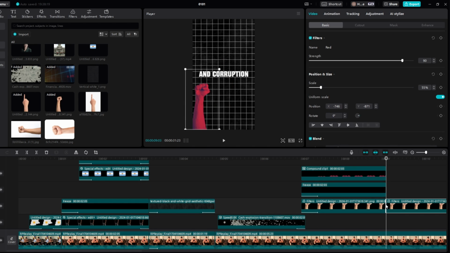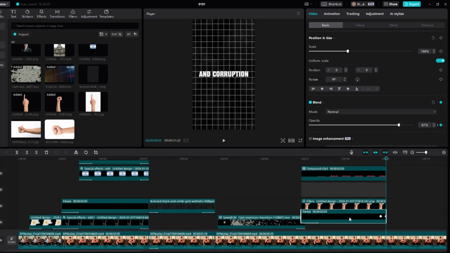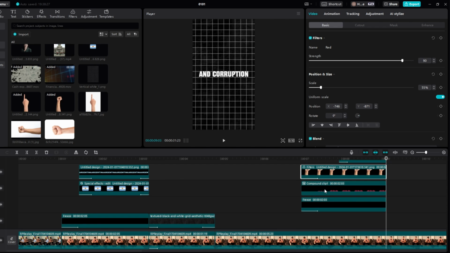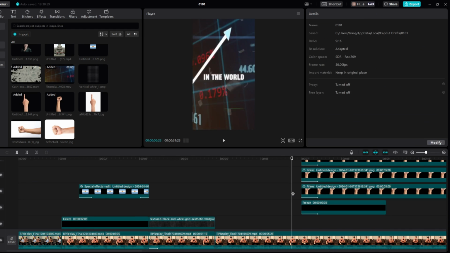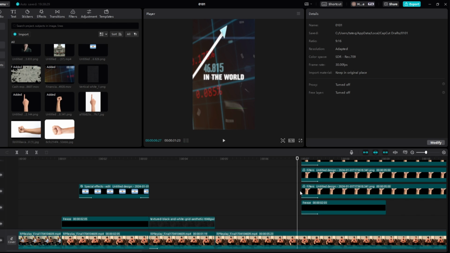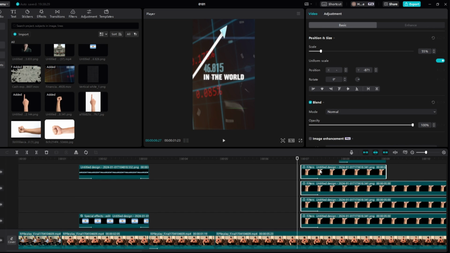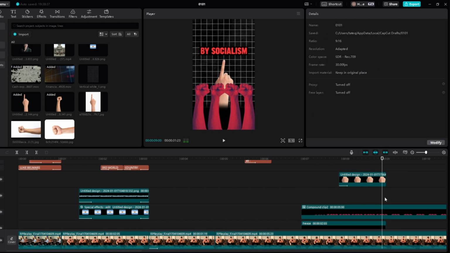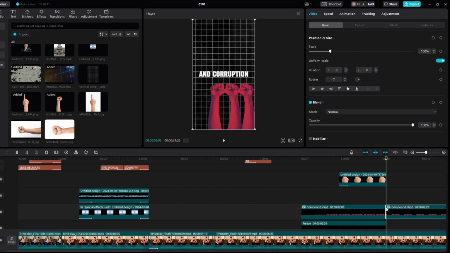Okay, we didn't compound clip this one, so what we have to do now is drag this one above here, just like so, and then uncompound this. And then right here we highlight them all, right click, create compound clip, and then come to the end here, split it, and delete this part.